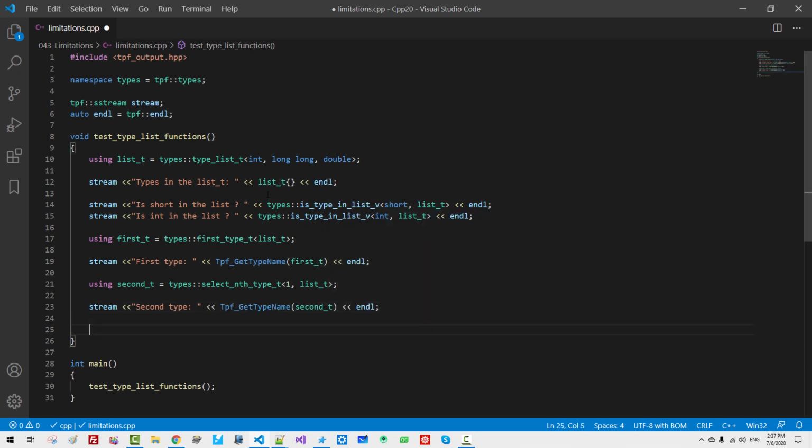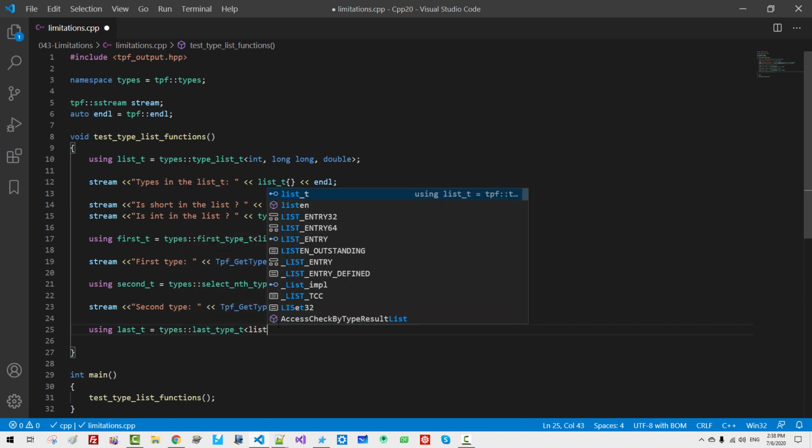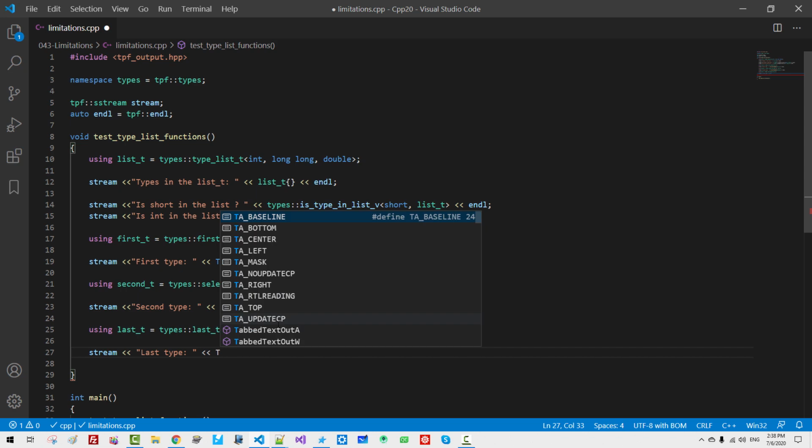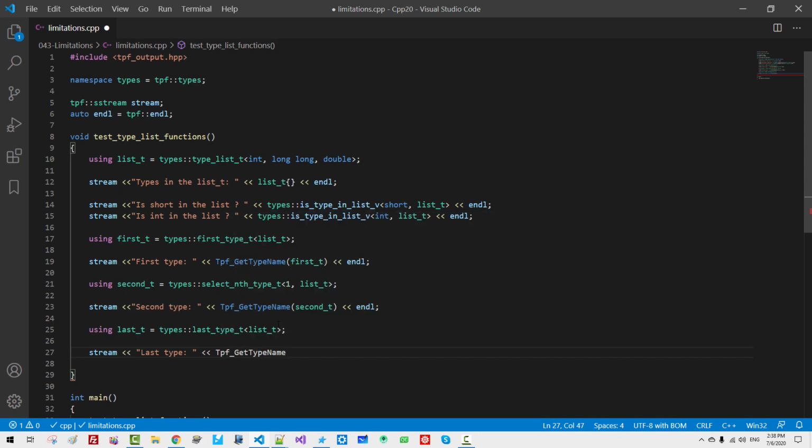Now we want to extract the last type like this, using last_t types last_type list_t, stream last type, talkplayfun get_type_name last_t.